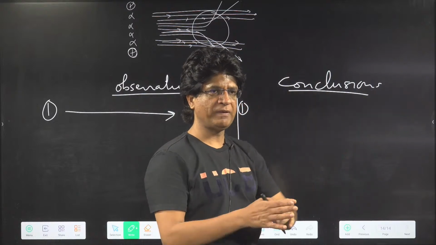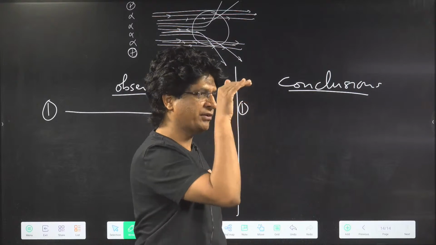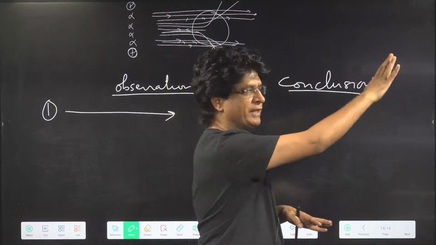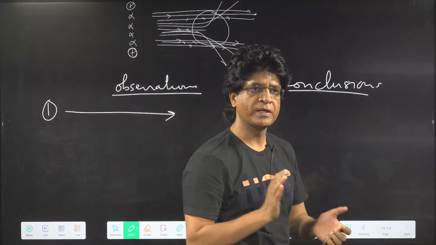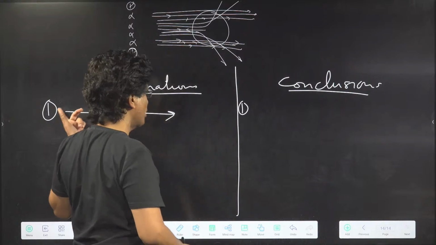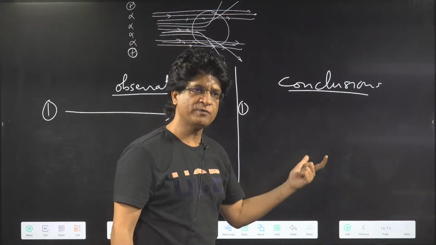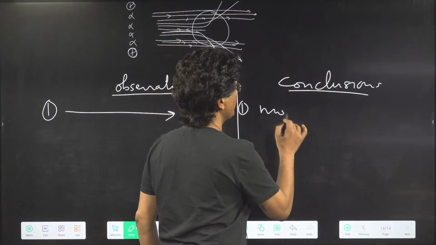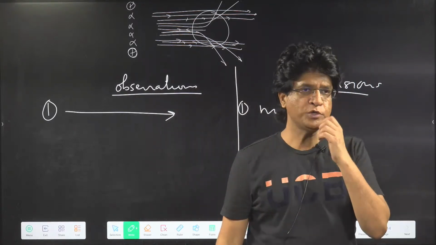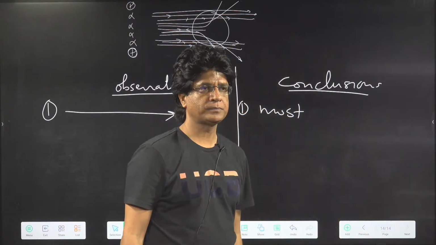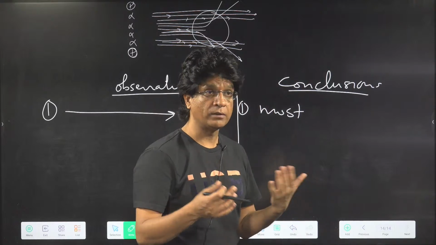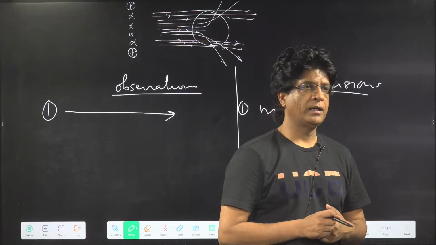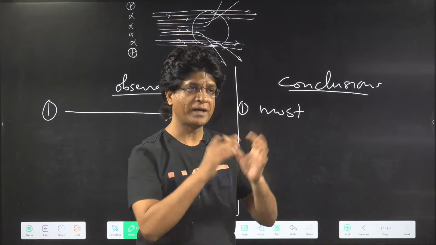For example, if I fire something in water, it will have a trajectory and very soon it will keep on coming down. But if there is nothing in front of it, it will keep on moving forward in a straight line. Since most particles are passing undeviated, which means what? Most part of the atom is empty. So the atom is almost empty, and later on he found that 99.9% of an atom is actually empty.